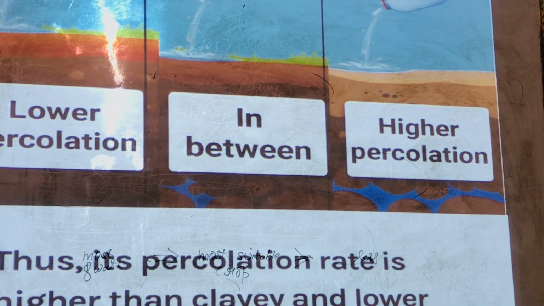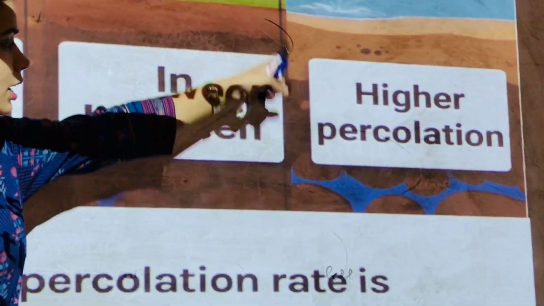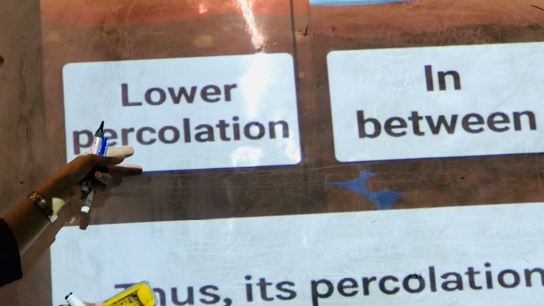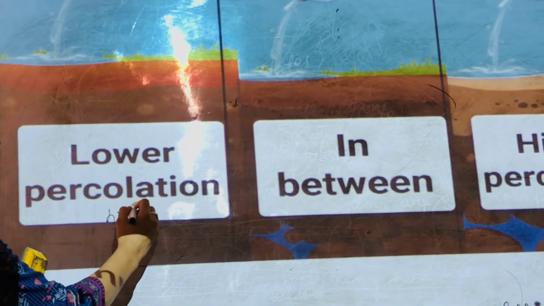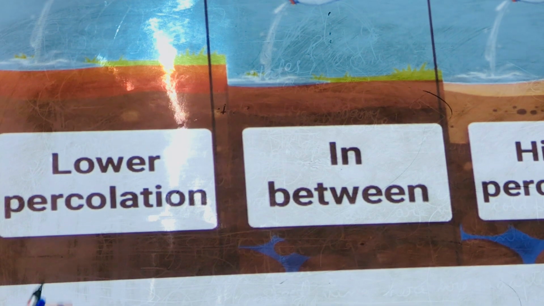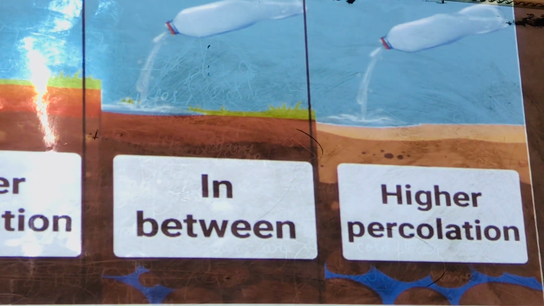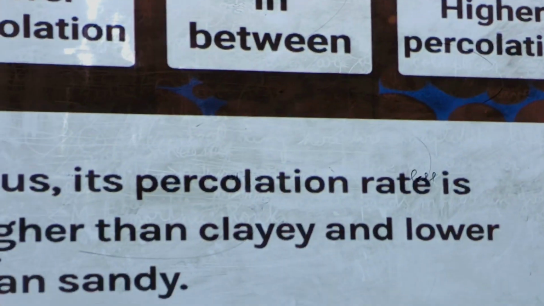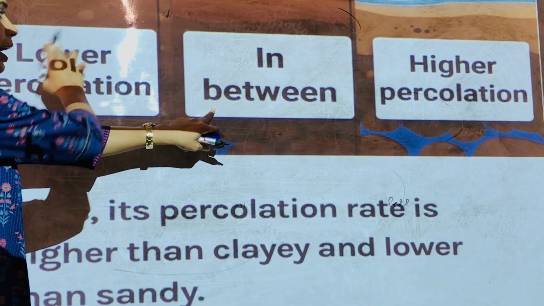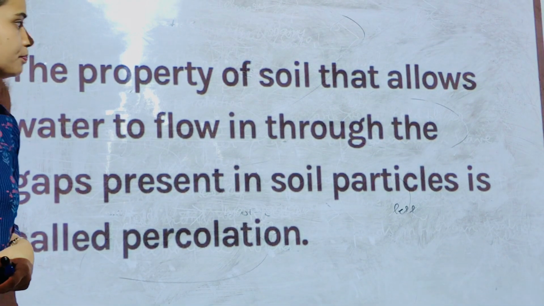So here we can conclude that sandy soil has higher percolation. It allows more water to pass. Clay soil has a lower percolation rate because it holds a lot of water; water cannot pass through these small particles. Loamy soil has a capacity in between these two soils. Thus, its percolation rate is higher than clay and lower than sandy. I hope it is clear.